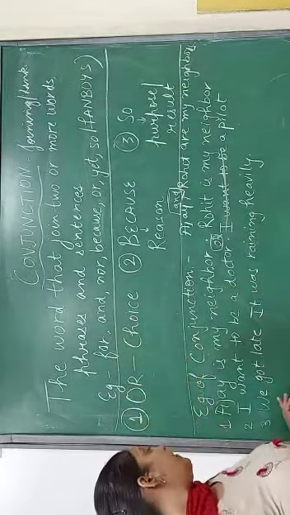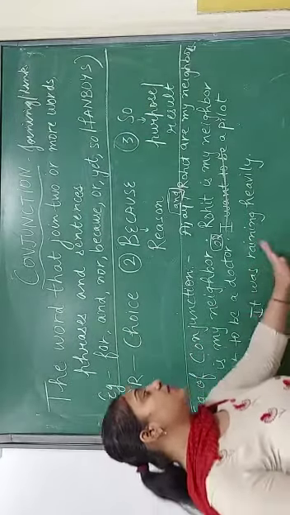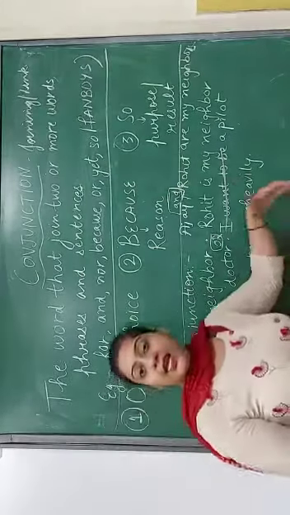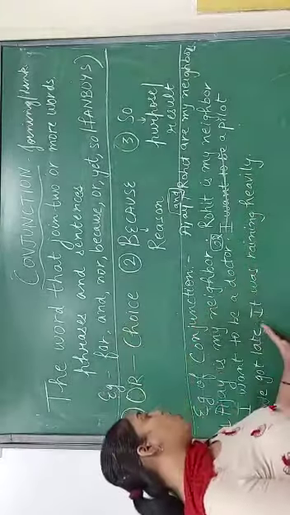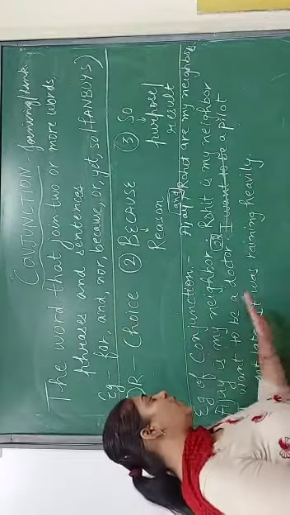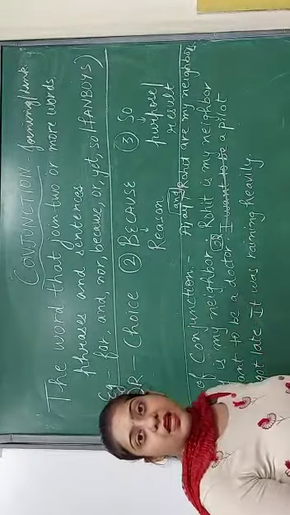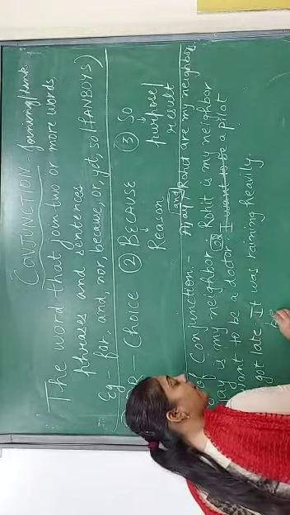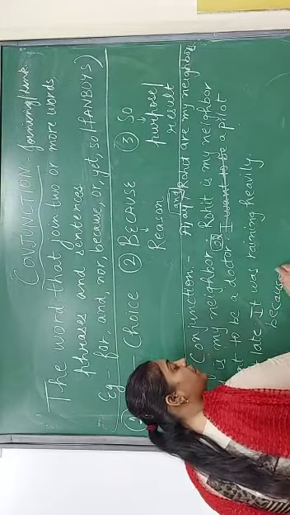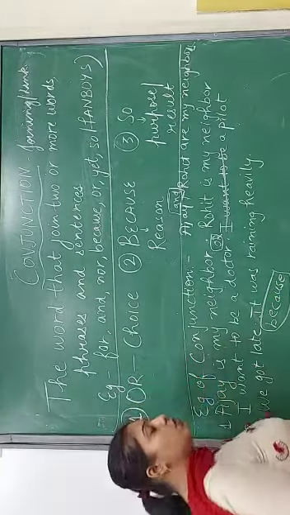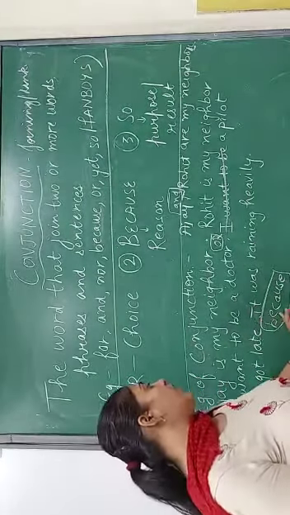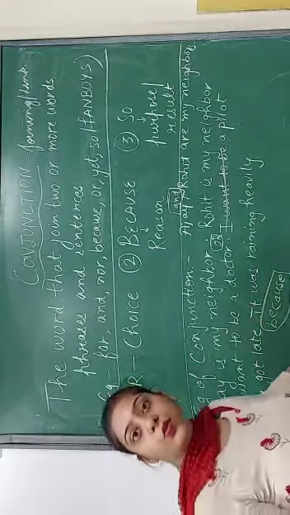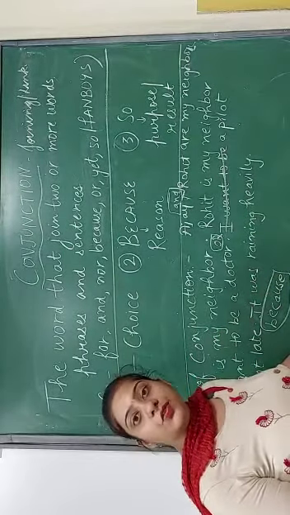Okay. Next: we got late. It was raining heavily. Now I have to combine these two sentences. Which conjunction could I use? I could use the conjunction because. So we got late because it was raining heavily. To join these two sentences I have used the word because, which is a conjunction.